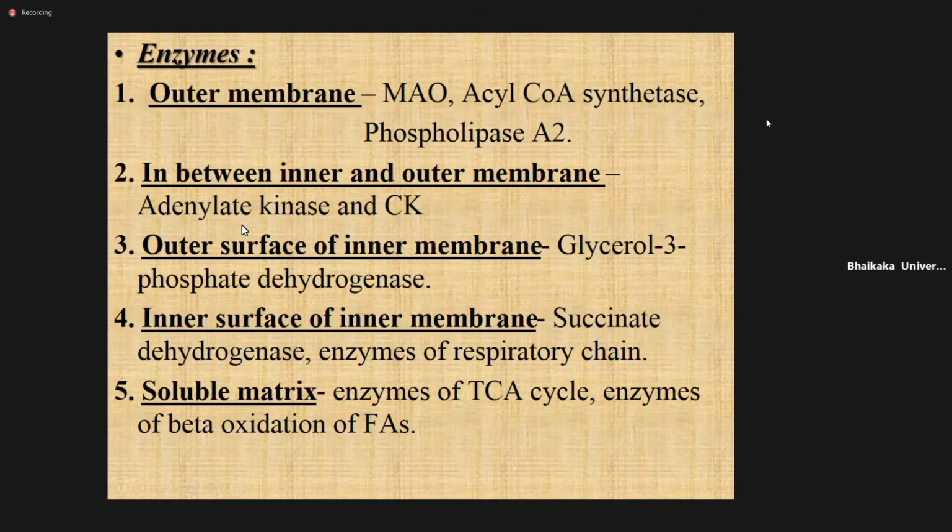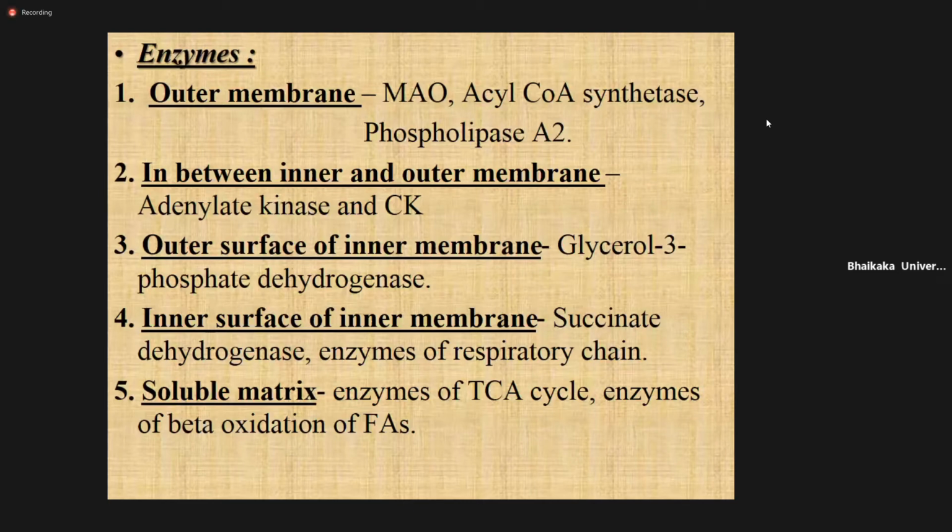Now there is one short note about the various enzymes present in the outer membrane, the inner membrane, or inside the mitochondria. In the outer membrane, these enzymes are present: MAO, monoamine oxidase, acyl CoA synthetase, and phospholipase A2.